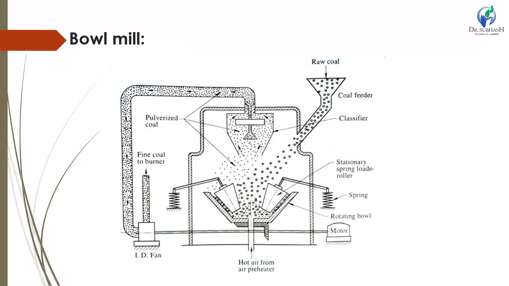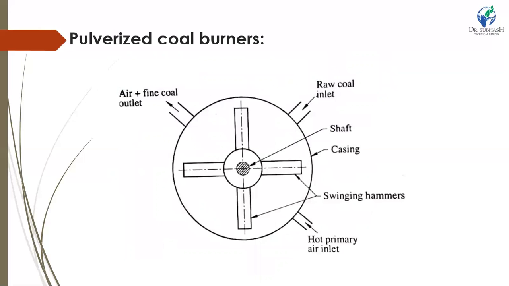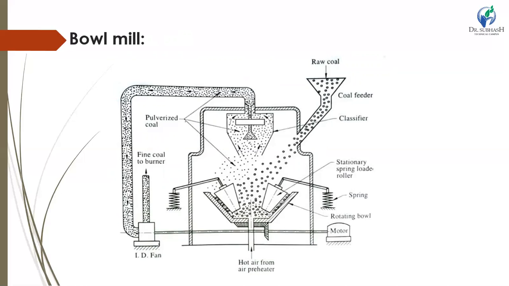Schematic diagram of the ball mill. It contains a stationary roller mounted on an electrical drive ball. The raw coal is supplied through the hopper, and the coal gets pulverized as it passes between the sides of the roller and bowl. Hot air from the preheater is introduced through the bottom of the bowl and pulverizer.